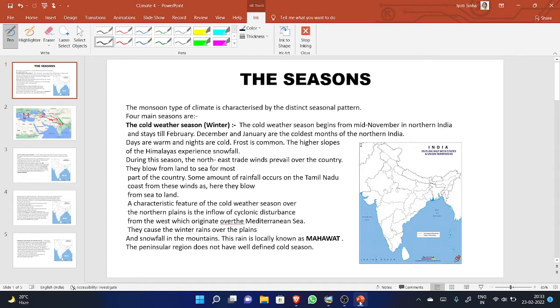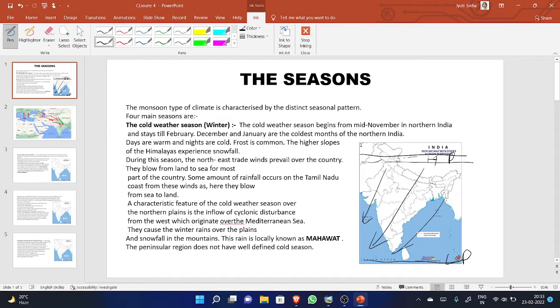Yes, during this season, the northeast trade winds prevail over the country. What is the meaning of this northeast trade wind? Let me take the pen. This is the equator, and somewhere here is 30 degree and 35 degree. So 30 and 35 degree contain the high pressure, and near the equator it is low pressure. So the direction of wind is northeasterly. This is known to us.